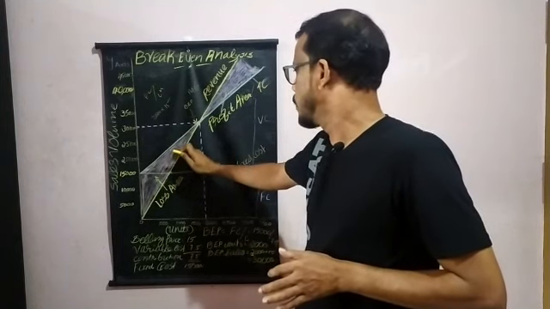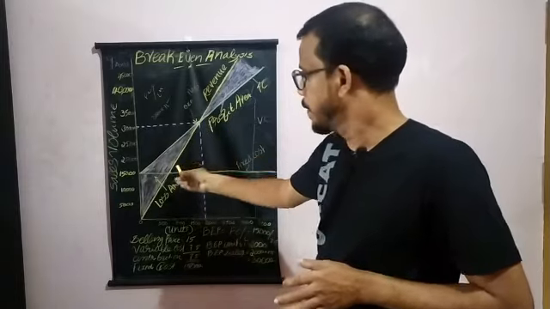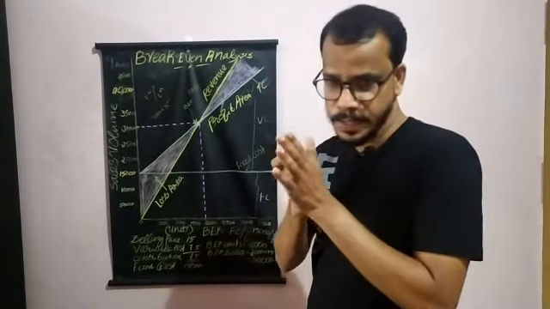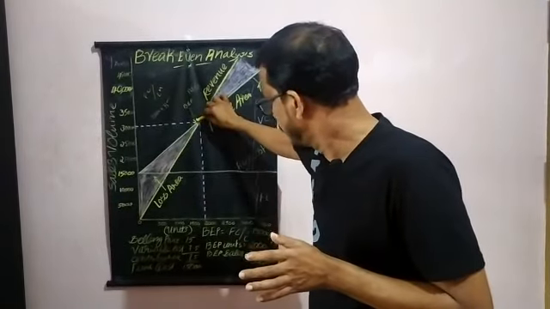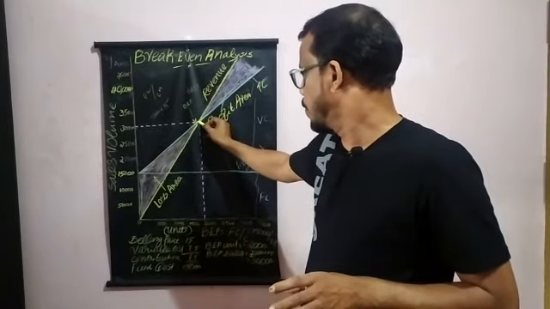Whenever it reaches this break-even point area, this total revenue line is intersecting the total cost.